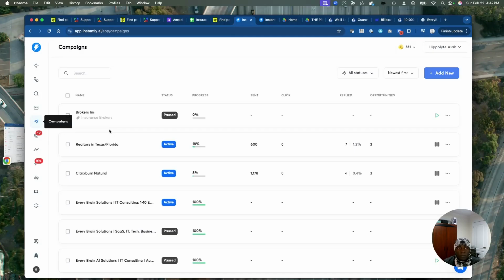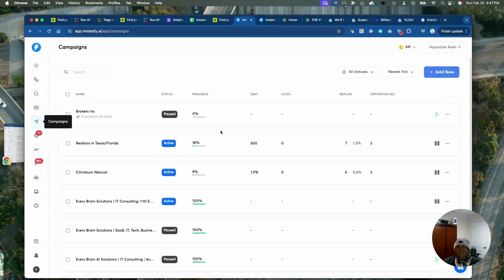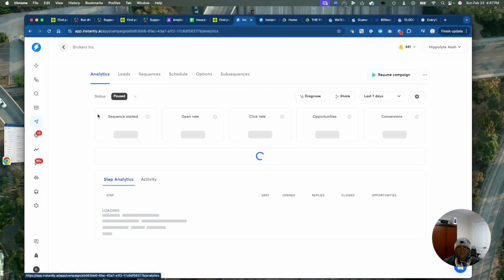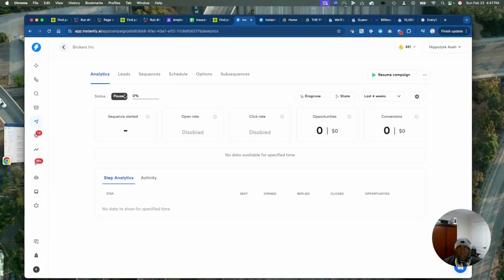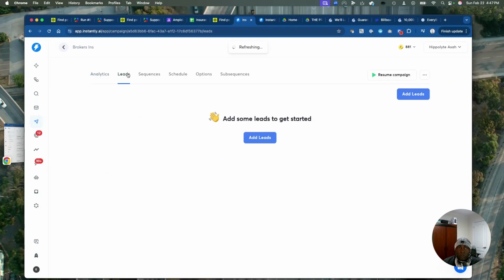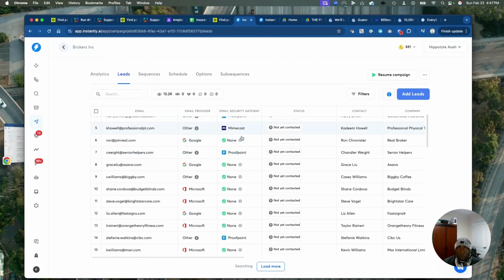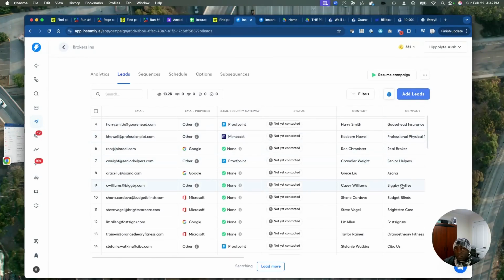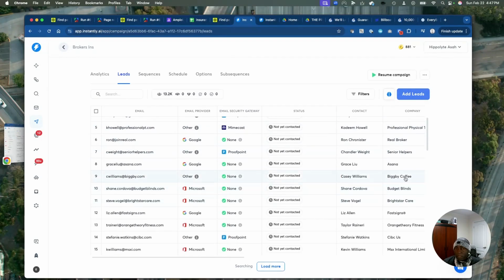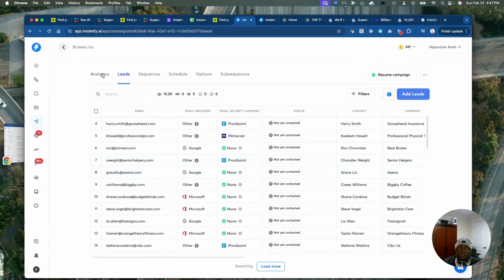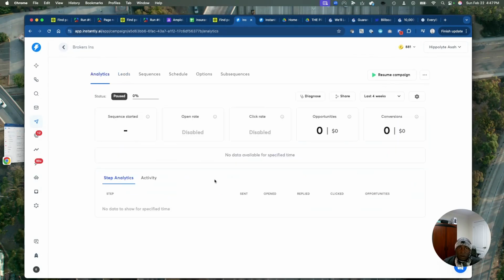Other than that, this is a campaign that we just started. Now you can see how many leads we're working with. It's going to show the number of leads here. We have about 13,000 leads we're working with, and this is going to be 13,000 emails that we're going to be sending out every month. This is for insurance brokers. We're going to analyze it, and they're going to see the analysis and the activities here.